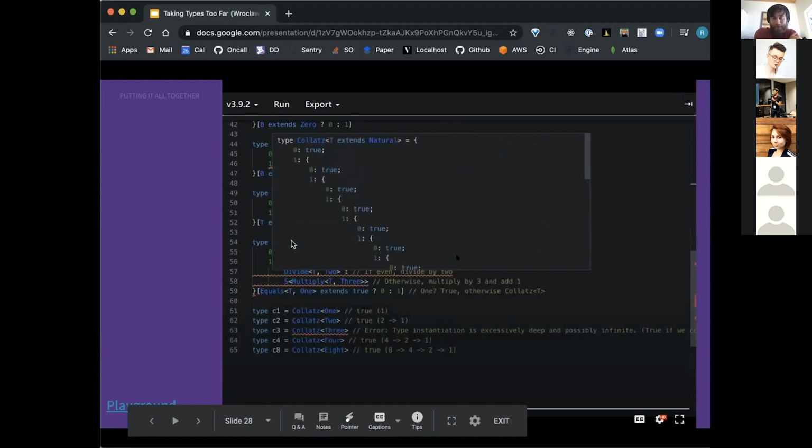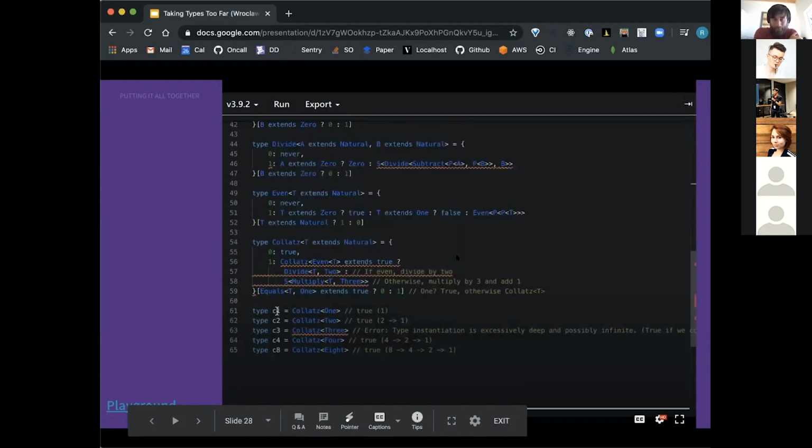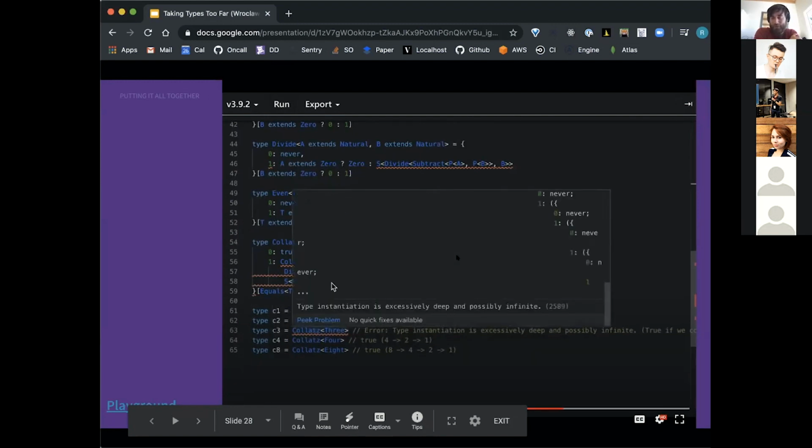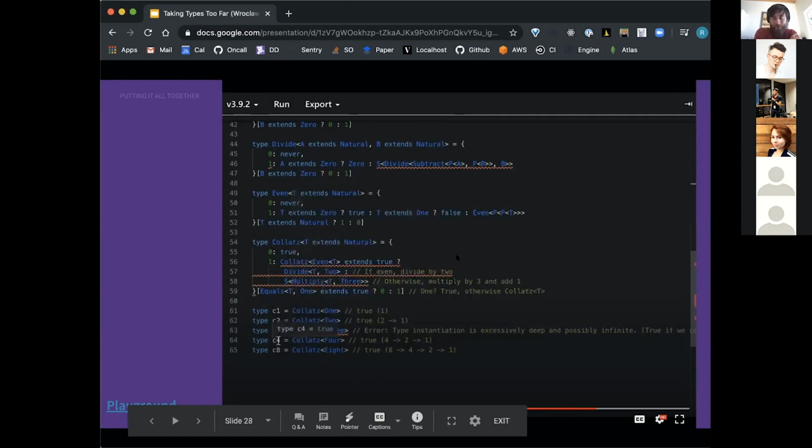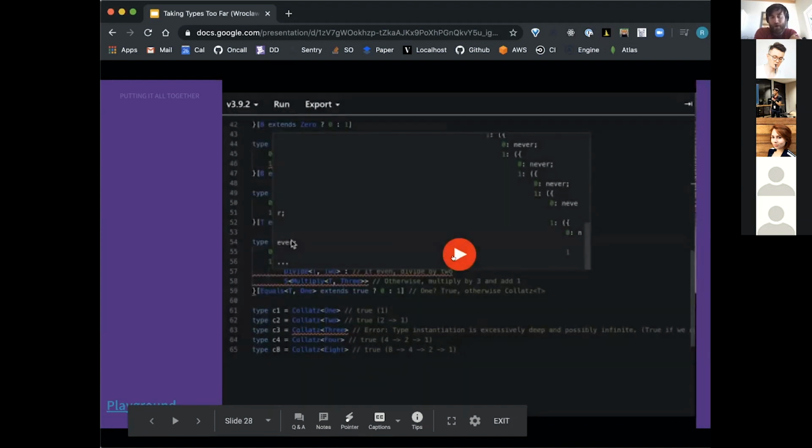As you can see, these types are getting pretty absurd. But we see that Collatz of 1 is true, Collatz of 2 is true, Collatz of 3 unfortunately is true because TypeScript does assign true to types that are too deep. And we see that 4 and 8, because those are chains of just length 3 or 4 instead of much longer ones like 3, are also true.